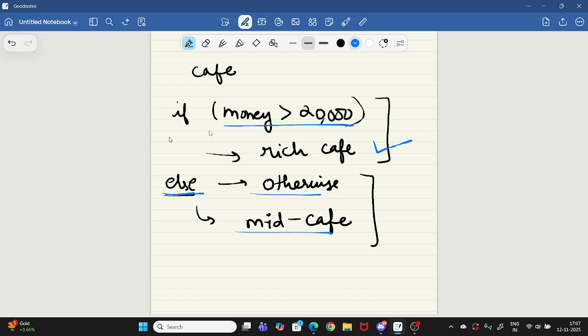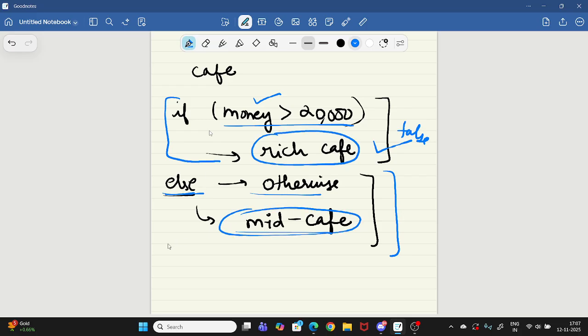Python first checks if this condition is true or not. If it is true, you will go to the rich cafe. Otherwise you will go to a medium cafe. That's how if and else conditions work basically.